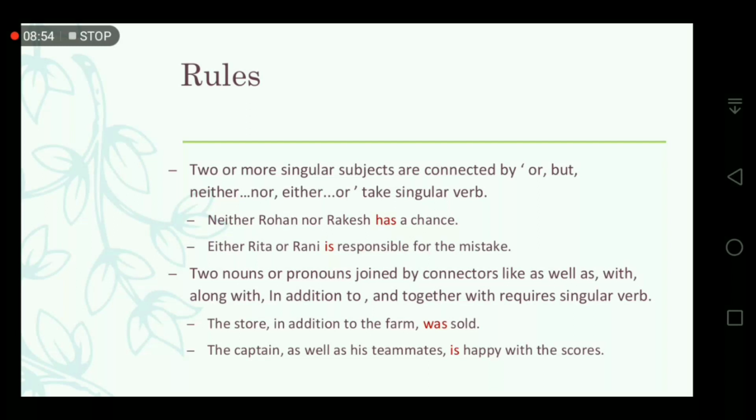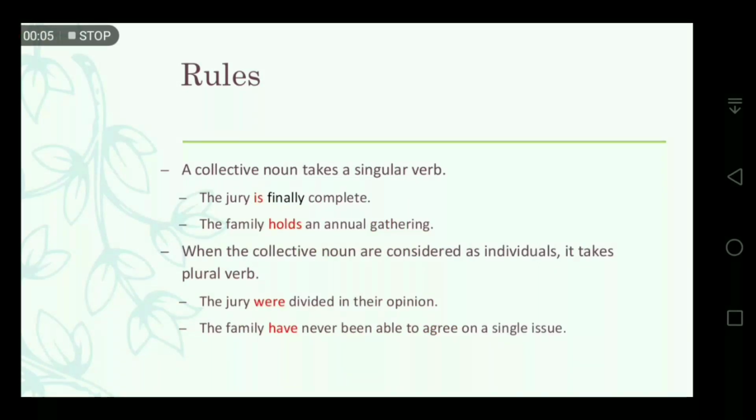Just like, you have two examples here. The store in addition to the farm was sold. The captain, as well as his teammates, is happy with the scores. So here, the words in addition to in the first sentence and as well as in the second sentence give a sense that we have to follow the rule of using the singular verb. Clear?